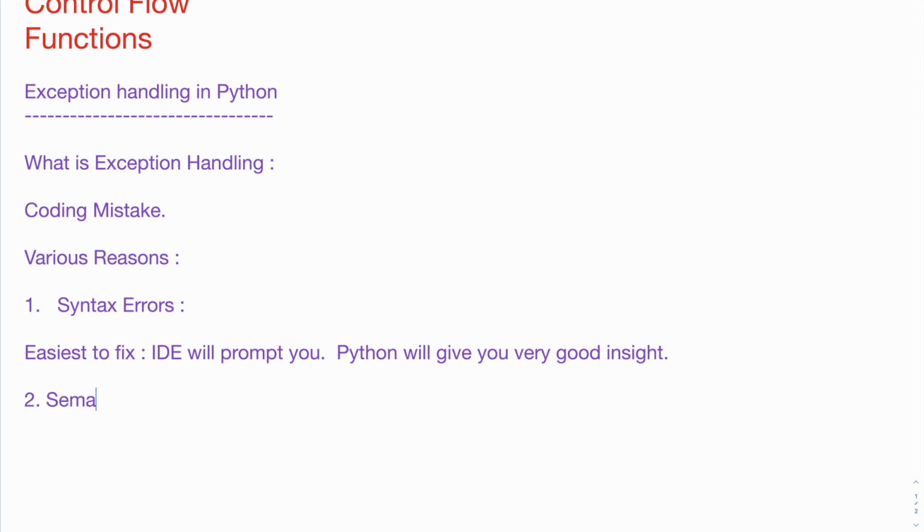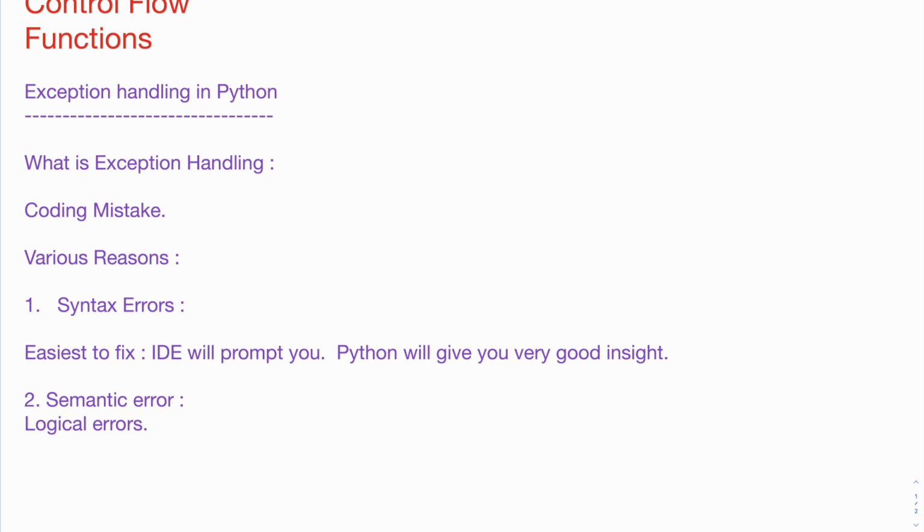The second is semantic error. These are logical errors. There is nothing wrong with the code per se. There is nothing wrong syntactically, and the Python interpreter will execute the code beautifully. There will not be any error, but the results are not what you were expecting. We'll see that example also.